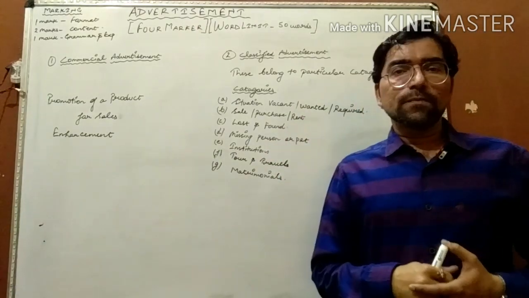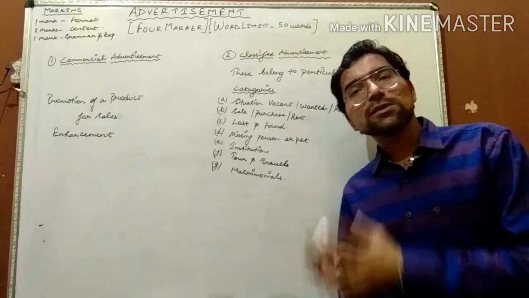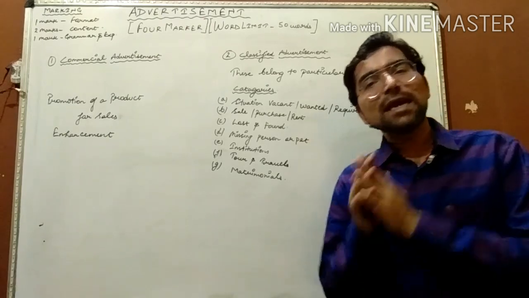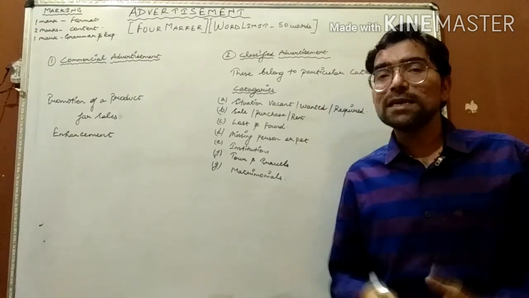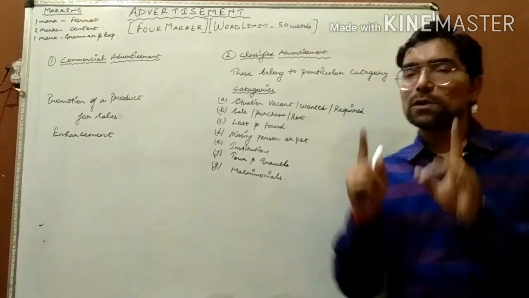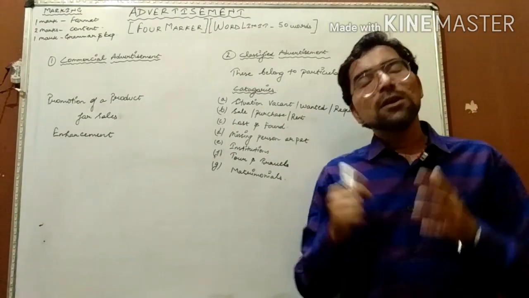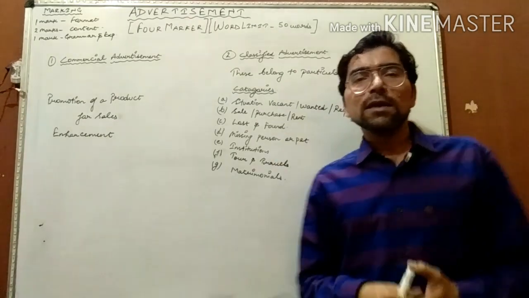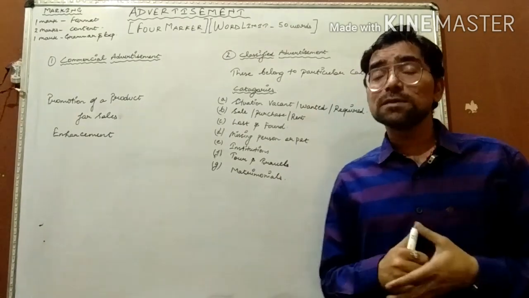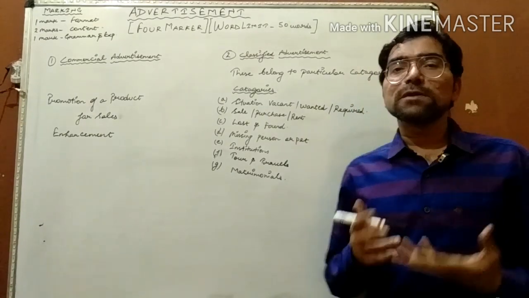To clear this confusion, we must understand this: if the question demands that you sell a particular product many times, then it requires a commercial advertisement. And if you are selling that product only once, then you have to draft a classified advertisement. For example, to make it more clear, the question comes that you have to draft an advertisement. Sometimes it might be possible that the question will not tell you what sort of advertisement you have to draft.